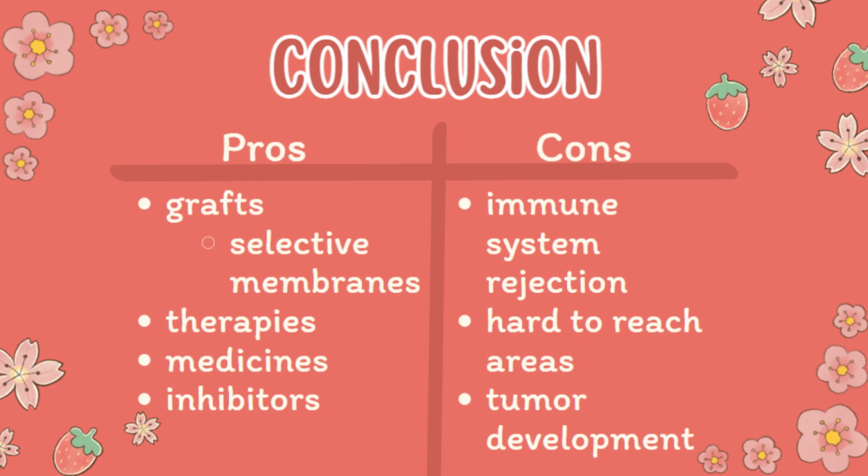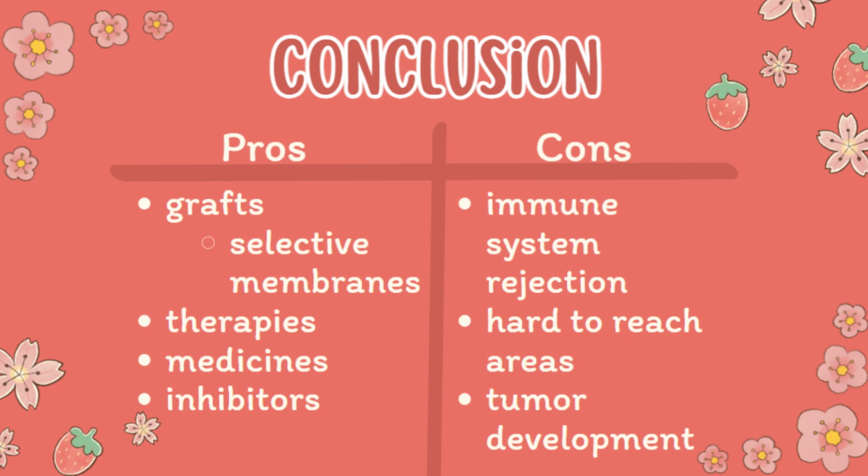Now that you've gotten a better understanding of how scientists are trying to find ways to combat regenerative tissue failure, let's look at the pros and the cons. The grafts help repair or replace lost tissue, so when the cells on the graft undergo replication, it can replace most of the missing tissue. However, some cons of using a graft is the immune system might reject the graft, which can either lead to the cells being destroyed or causing inflammation.